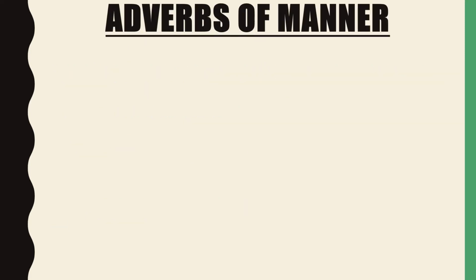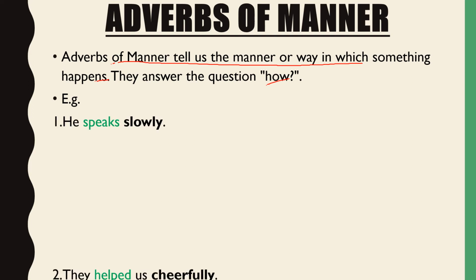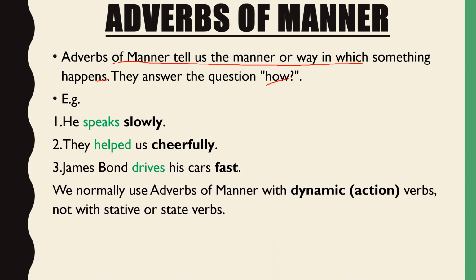Adverbs of manner. Next. Adverbs of manner tell us the manner or way in which something happens. They tell us about the way. They answer questions like how. They also mainly modify the verbs. See here. Here are a few examples.